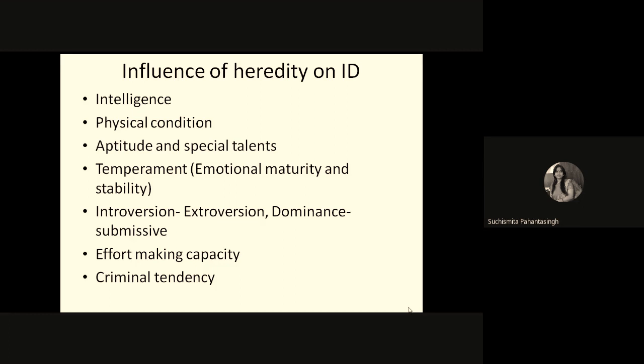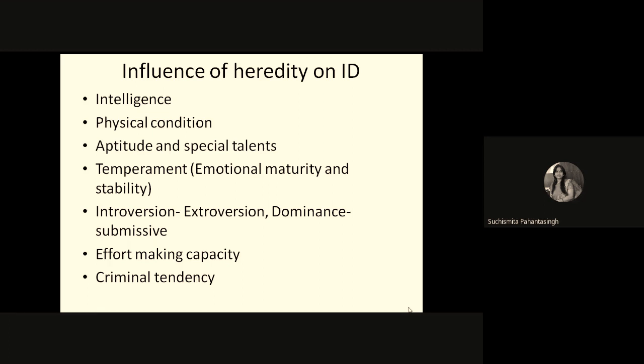Then aptitude and special talents. If someone has aptitude and special talents, that also can be inherited, and that can also create individual differences. Next is temperament, emotional maturity and stability. That is also influenced by heredity.